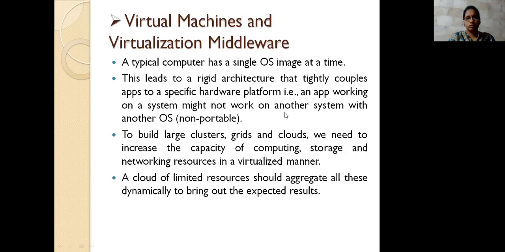And the next, another one, which is the fourth one, is virtual machines and virtualization. Okay. So here, what is a virtual machine? A virtual machine is represented as a single OS image at a time. So it is a typical computer which has a single OS image at a time, represented as a virtual machine. This is not the only thing.